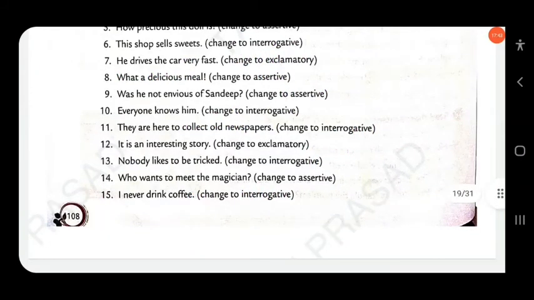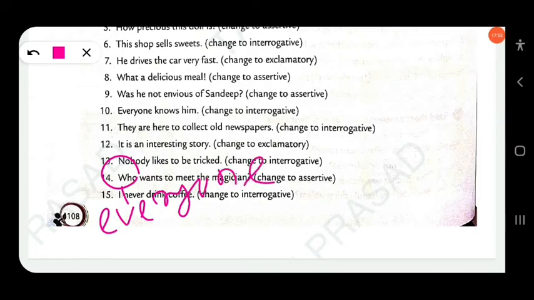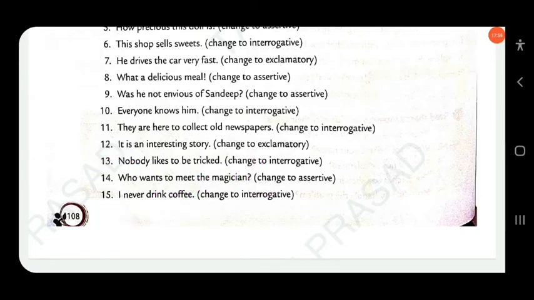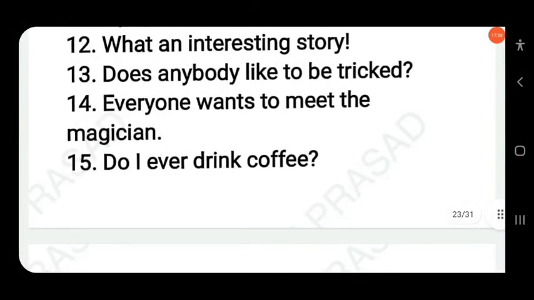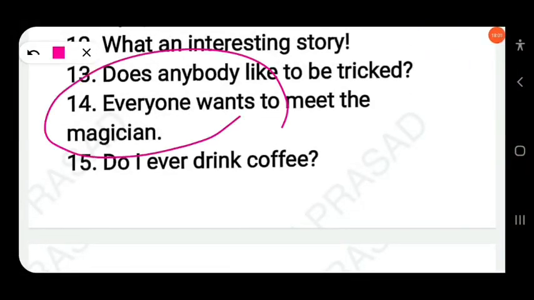Then next here, who wants to meet the magician? So you have to change into assertive. Everyone. So here who will change into everyone. Everyone wants to meet the magician. So here the answer. Yes, everyone wants to meet the magician.